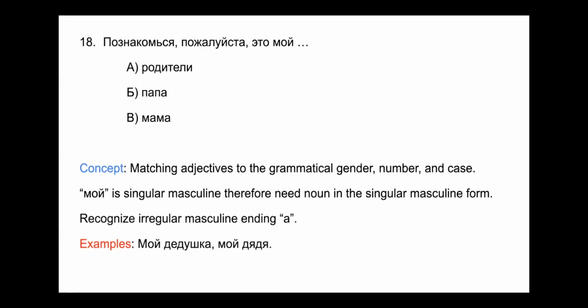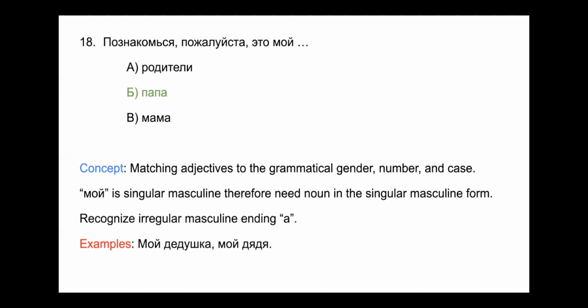So we go back to номер 18. Это мой папа, because папа is still a masculine noun, even though it declines like a feminine noun. So if you were to say, I love my dad, you would have to use accusative animate, and you would say, я люблю моего папу. Моего папу.